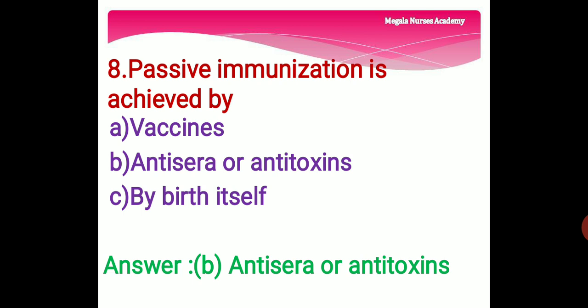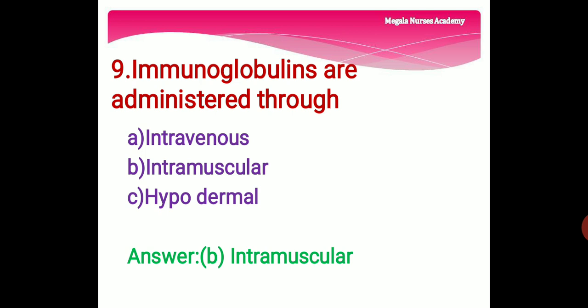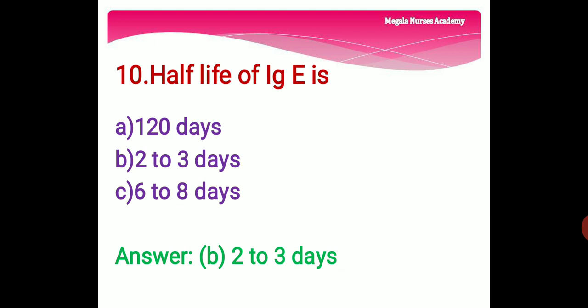The right answer is option B, anti-sera or anti-toxins. The passive immunization is achieved by option B, anti-sera or anti-toxins. Ninth question. Immunoglobulins are administered through option A, intravenous, option B, intramuscular, option C, hypodermal. The right answer is option B, intramuscular. Immunoglobulins are administered through option B, intramuscular.